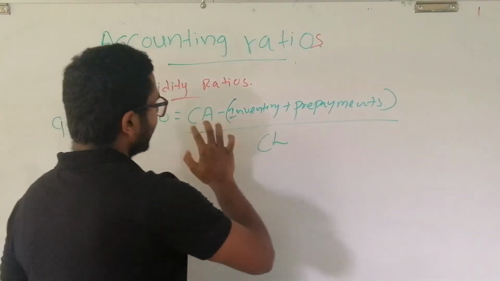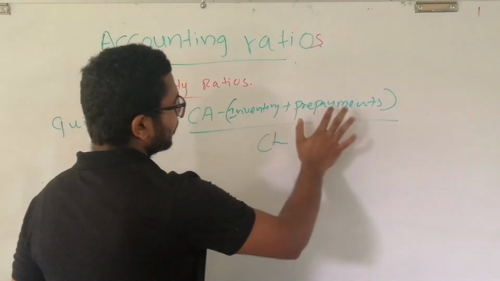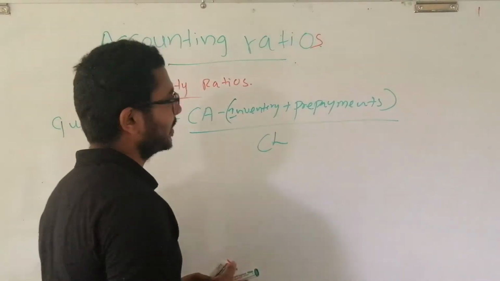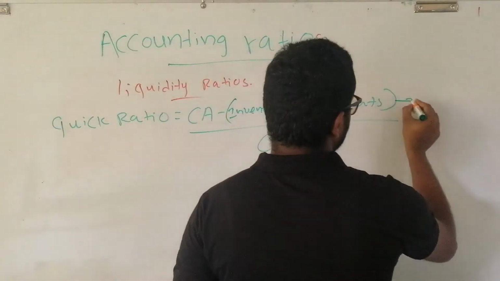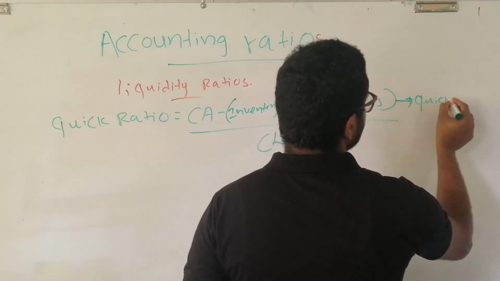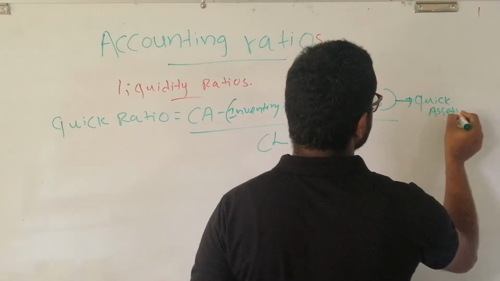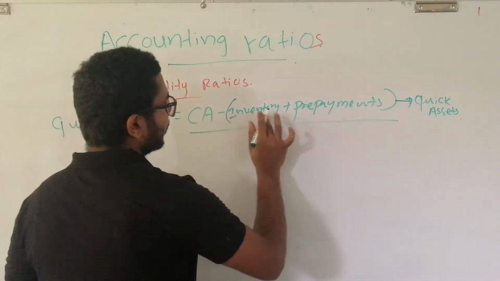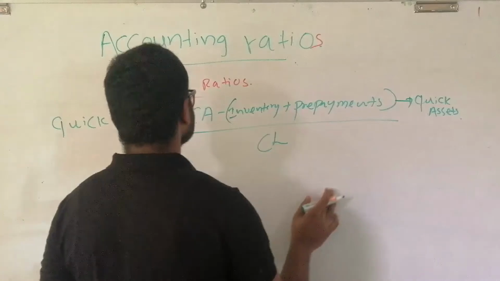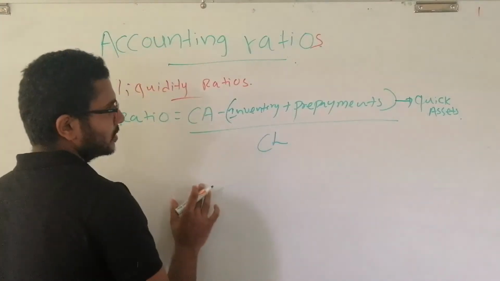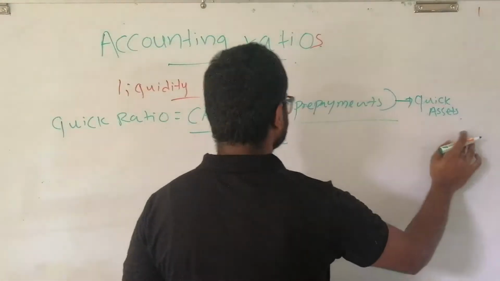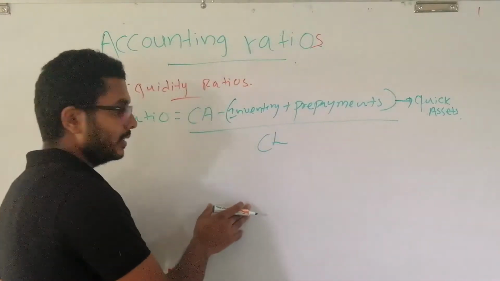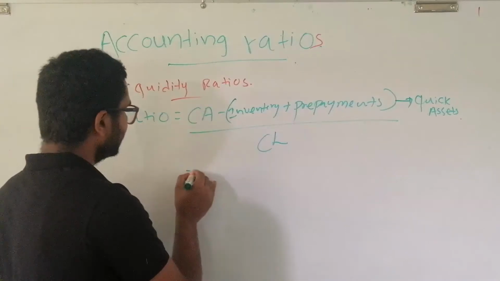By deducting inventory and prepayments, what you have is quick assets. By removing the inventory value and the prepayment amounts from current assets, what you have is quick assets. Quick assets divided by current liabilities gives you the quick ratio.